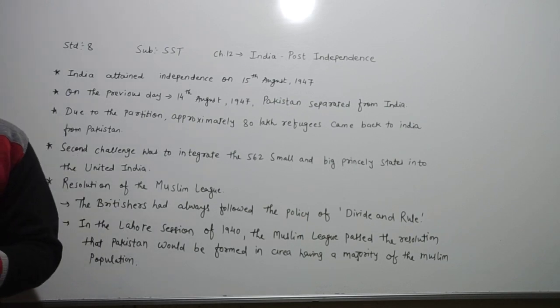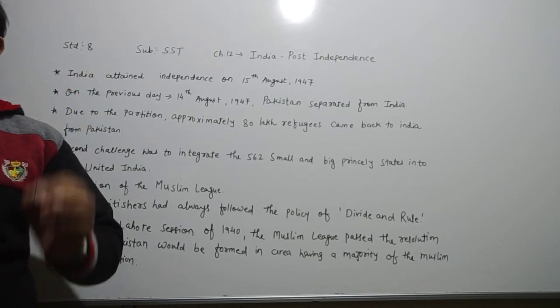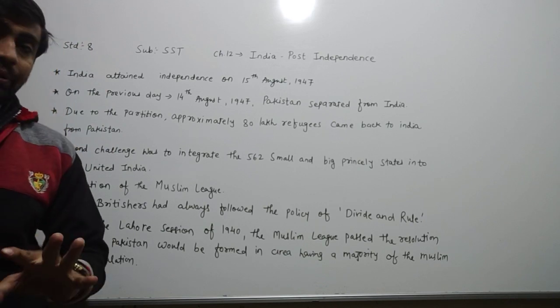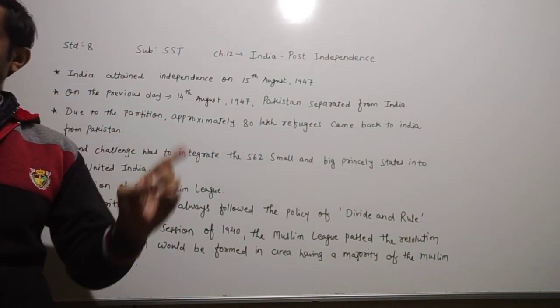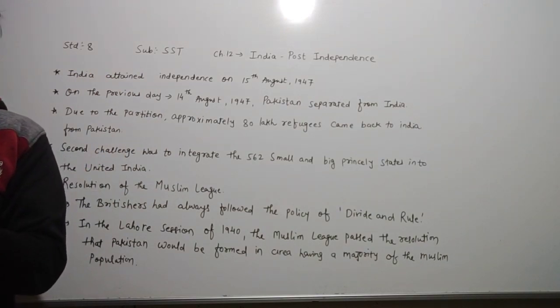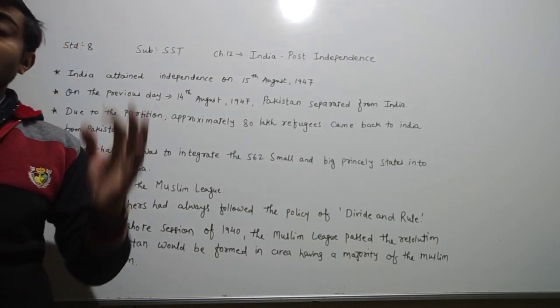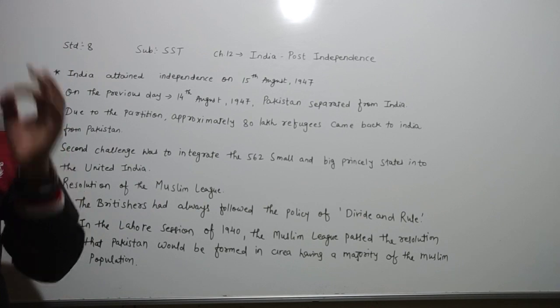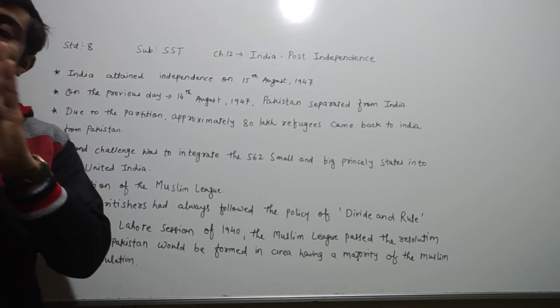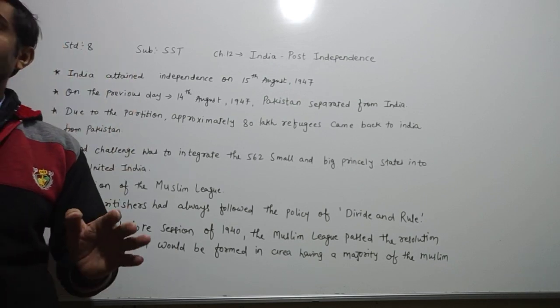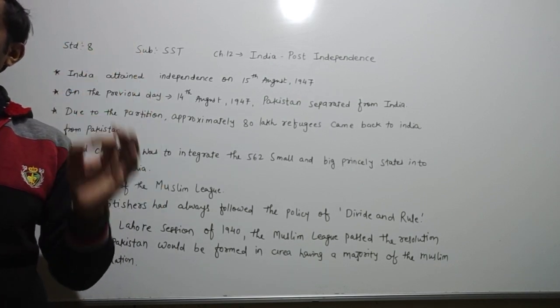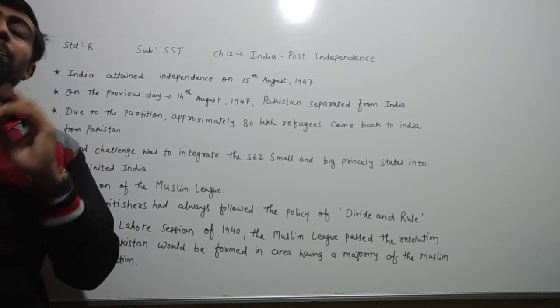Now, what happened, dear children? The British propagated the belief among the people of India that Hindus and Muslims had different interests and cultures. Because of that, many Muslim leaders were convinced that the socio-political and cultural interests of the Muslims and the Muslim League would not be taken care of in independent India.